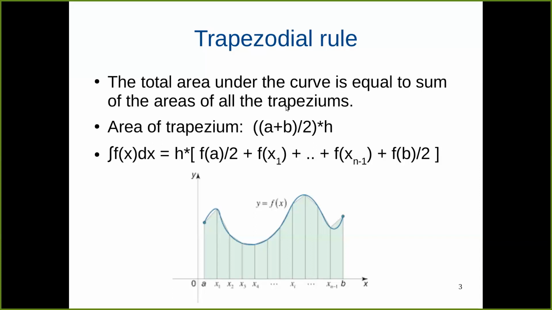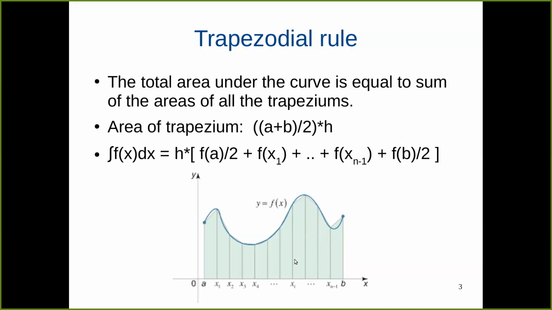This was the place where we left last time. We were seeing the serial trapezoidal rule. Quickly recapping what we saw: we can calculate the area under the curve using this equation, by summing up the area of each of the trapeziums, where the area of each trapezium was calculated as (a + b) / 2 times h.